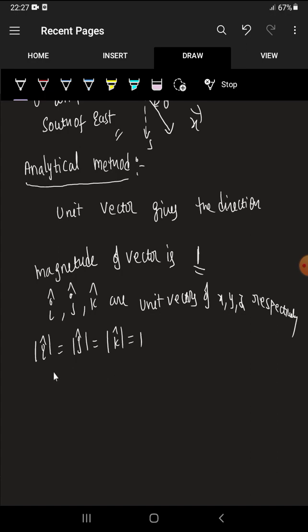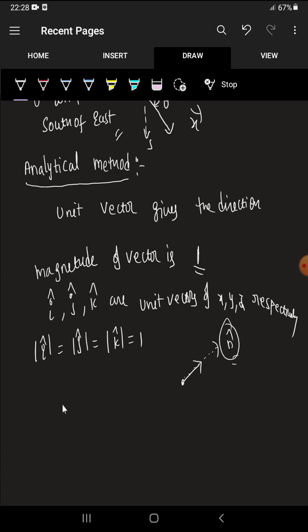So not only i cap, j cap, k cap, each and every vector has its own direction, right? The vector itself has direction. So whatever direction we have, see, some vectors in this direction are not along x, not along y, not along z. So this is one different direction. For this direction also we have some different vector. Let that unit vector be n cap. So how can we find this direction vector?